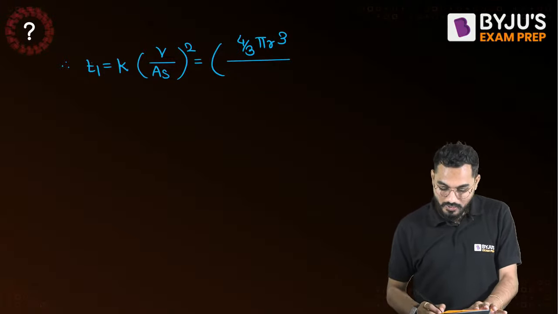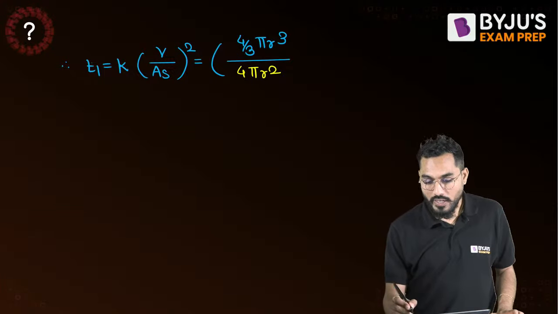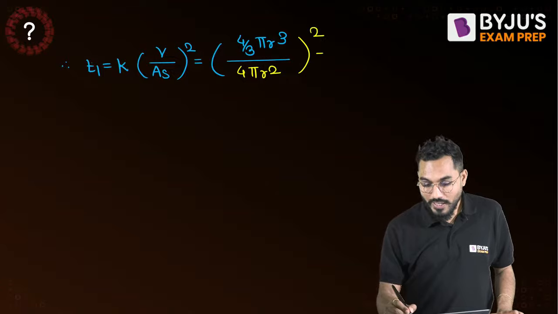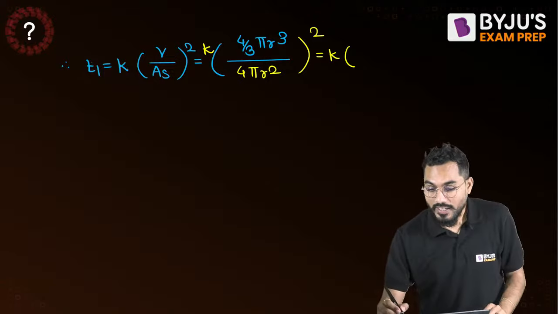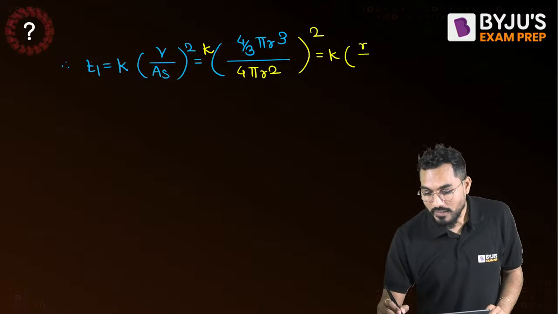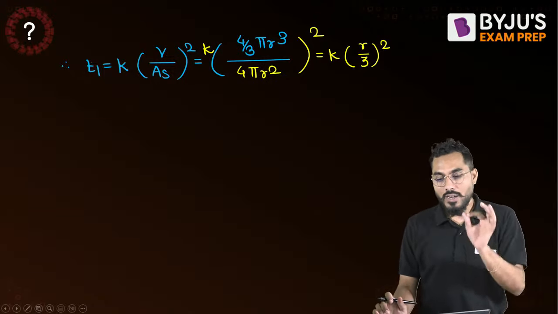Divided by surface area. Surface area is exactly equal to 4 pi r square, and it has to be whole square. Now K will be common, and 4 pi r cube and 4 pi r square will get cancelled. Can I say it will come exactly equal to r by 3 whole square, and r by 3 is nothing but d by 6. So r by 3 whole square.